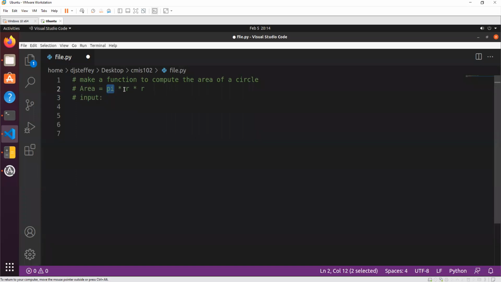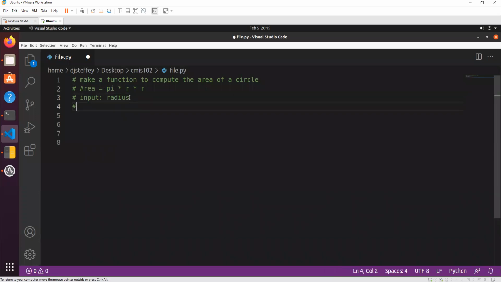But we do need to tell this formula what the radius is, because the radius can be anything. Pi is only one specific number, but the radius can be anything we can imagine, right? And so for our input, we need to give it the radius, right? That's what the math needs to know, what the radius is, to do the computation.